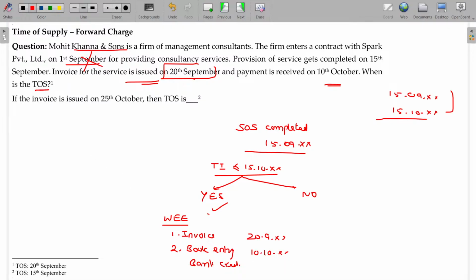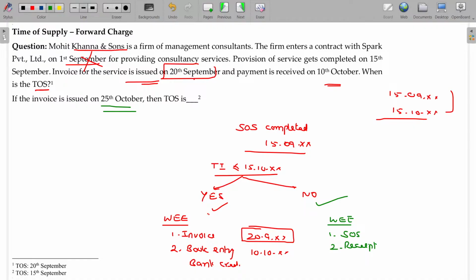What is the time of supply? Between these two, whichever is earlier. If the invoice is issued on 25th October, then no, that is a scenario. So then, whichever is earlier of what? Number one, supply of service date. Second one is receipt date.